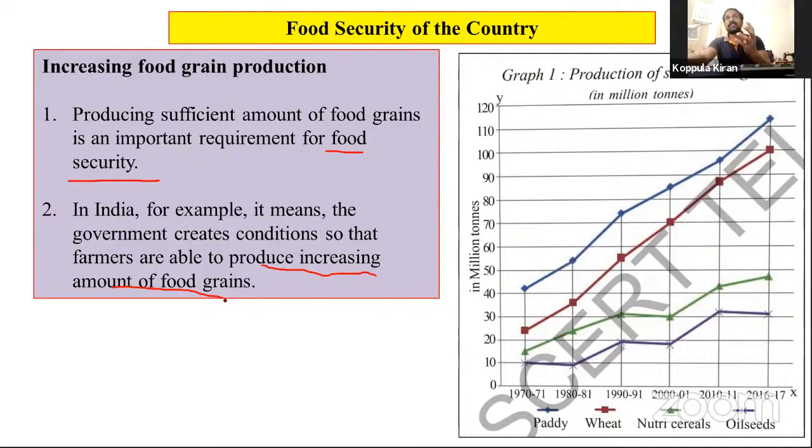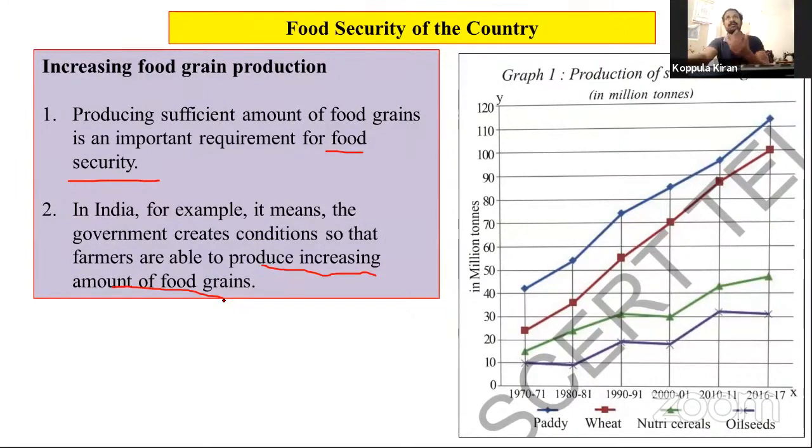These conditions should be created by the government, then they can produce more and more easily.